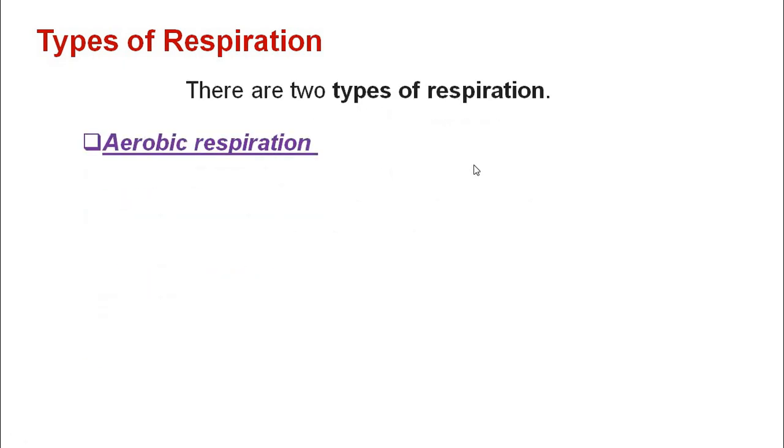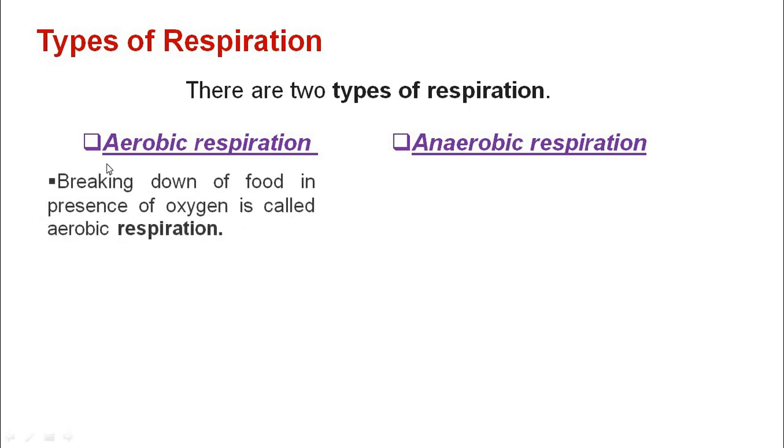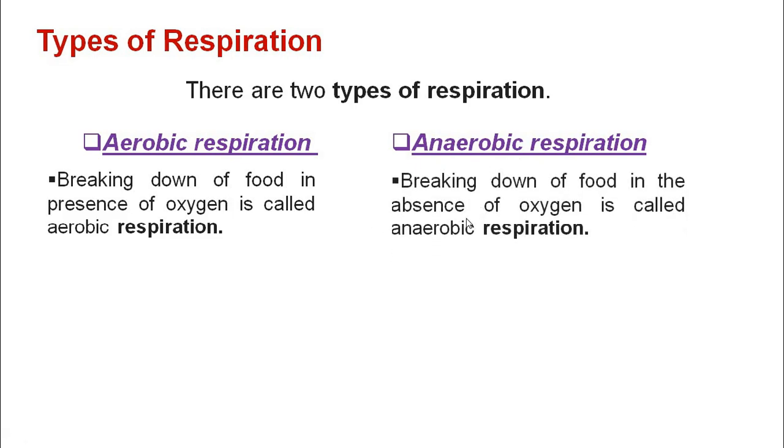Now we will do types of respiration. Students, there are 2 types of respiration. One is aerobic respiration and another is anaerobic respiration. In case of aerobic respiration, the food is broken down in the presence of oxygen, while in anaerobic respiration, the food is broken down in the absence of oxygen. Aerobic respiration takes place in case of humans, and anaerobic respiration takes place in case of yeast.